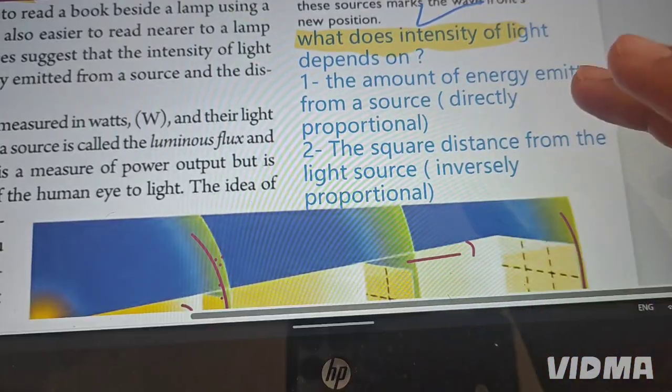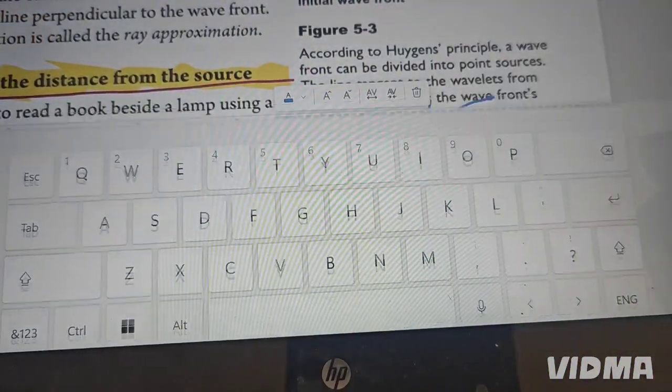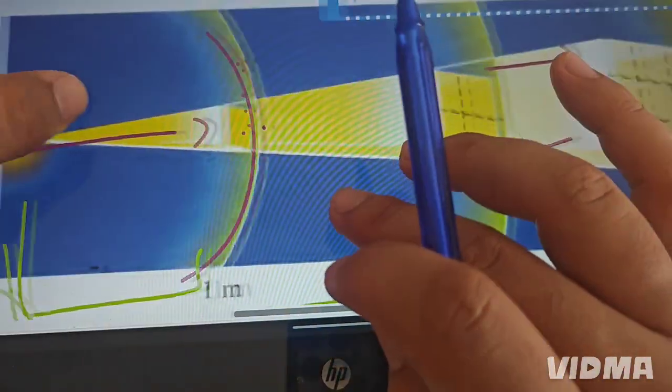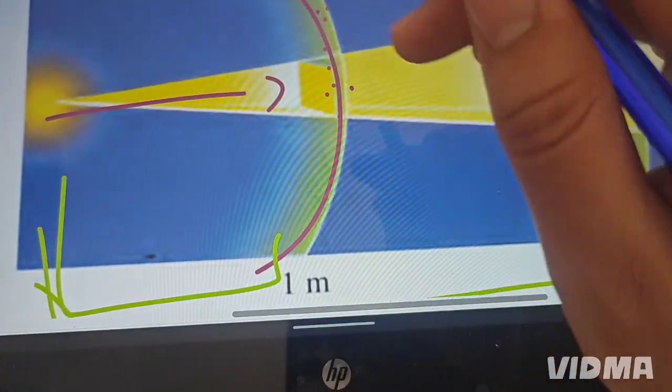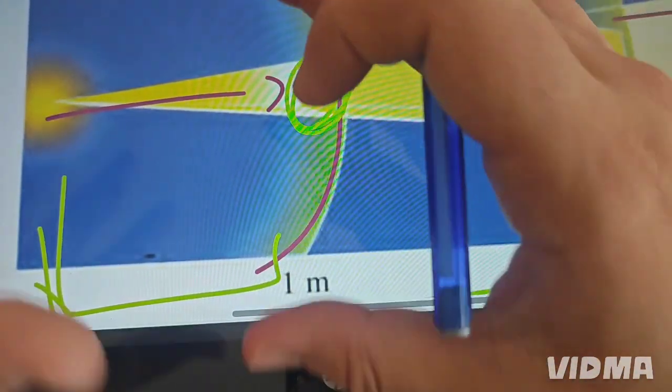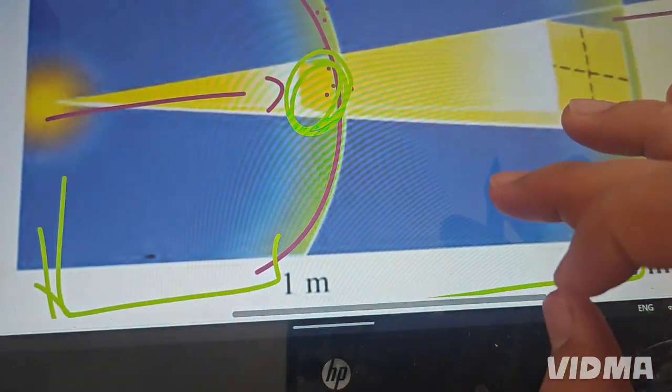Okay, so now we have some notes. What does the intensity of light depend on? I know you know the meaning of intensity. It means, for example, on this area, a lot of light is passing through this small area, and here it means we have a lot of intensity.